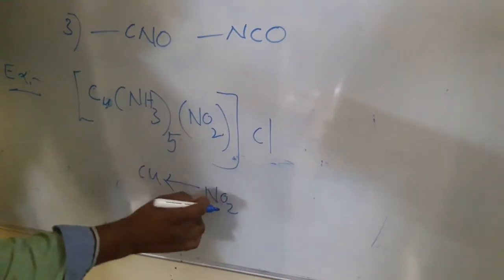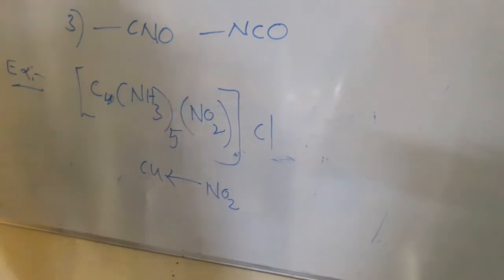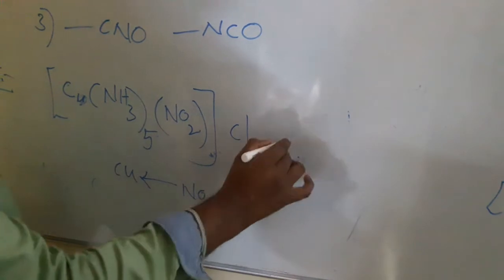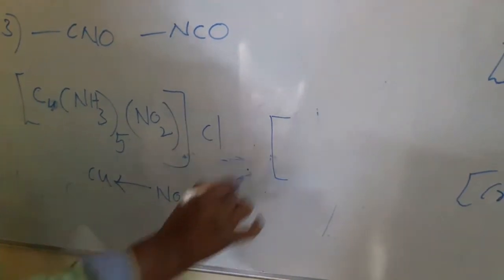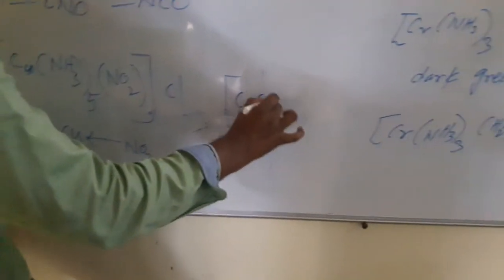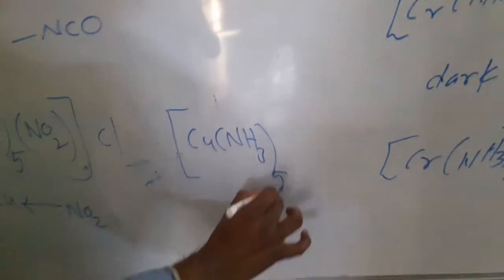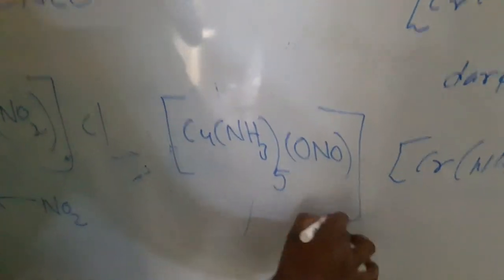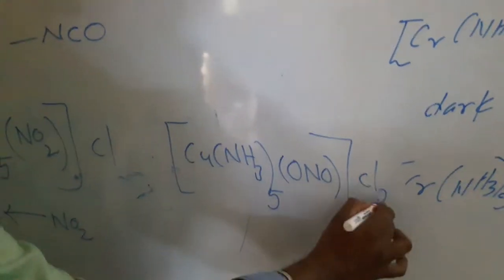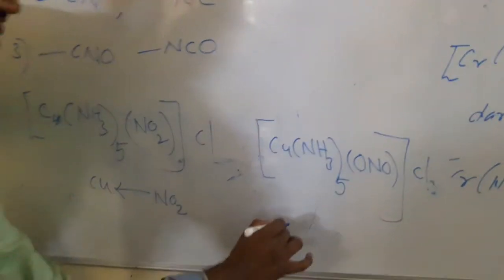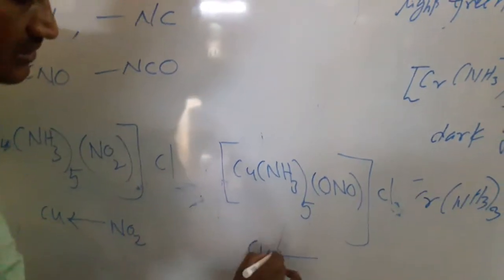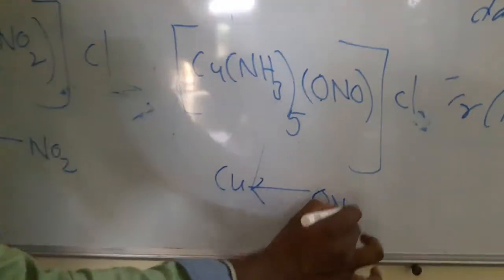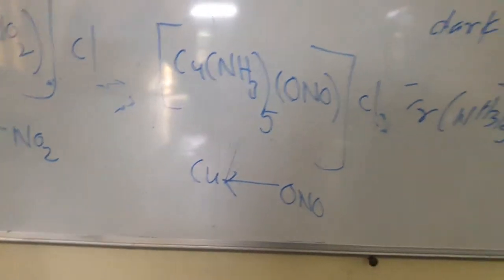In this complex nitrogen donates the electron pair to the copper, but its isomer, copper NH3 5 ONO Cl, has oxygen donating the lone pair to the copper. So copper is linked with ONO.